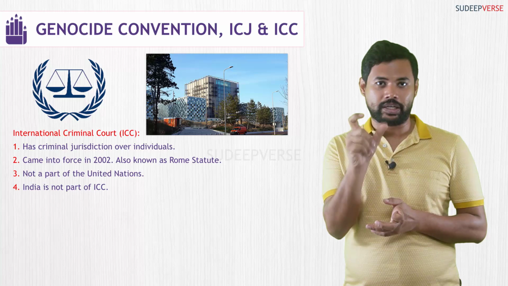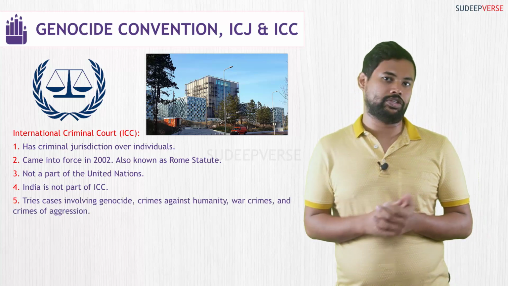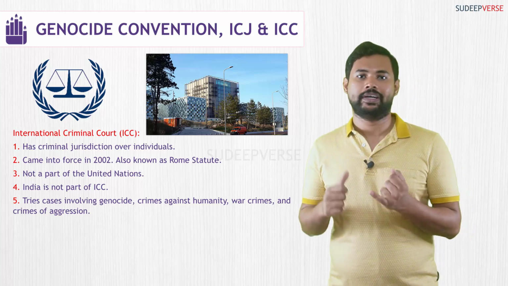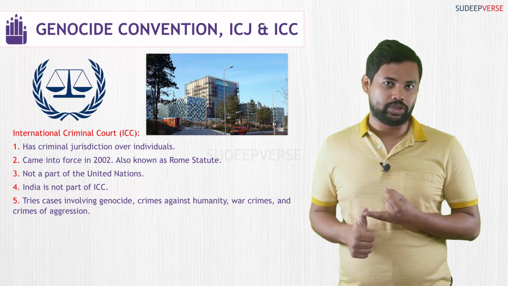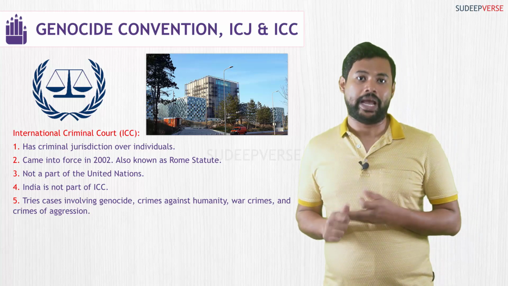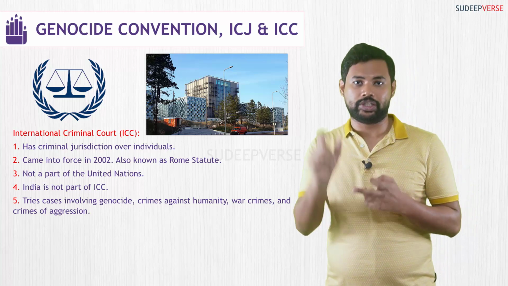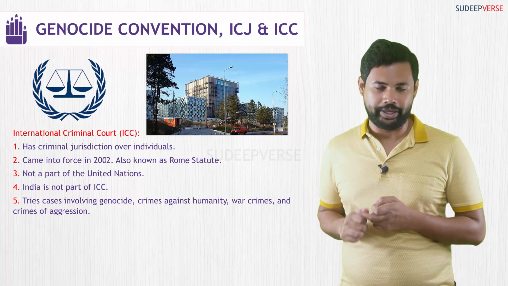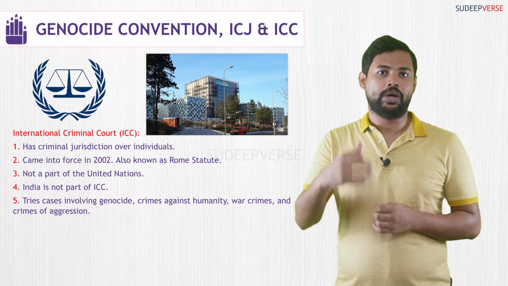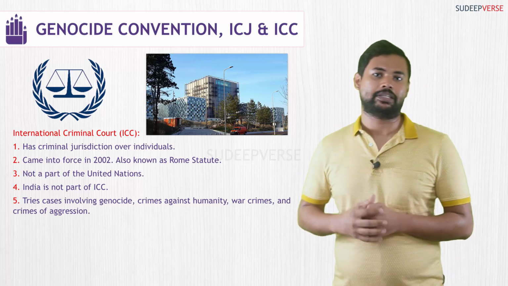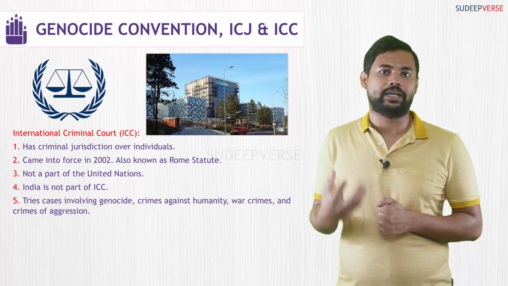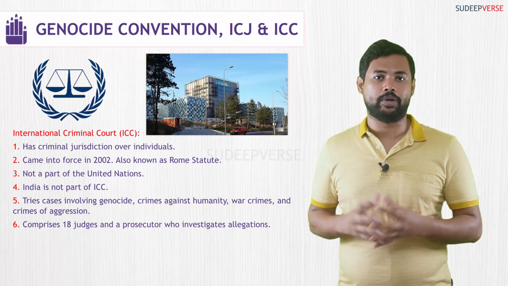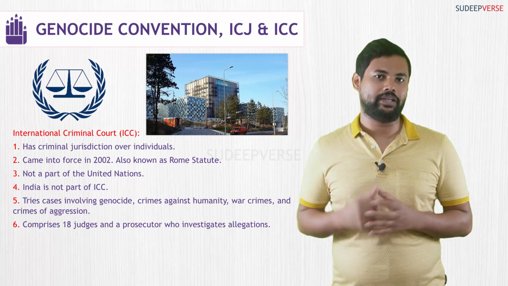Now, this International Criminal Court tries criminal cases of individuals who are alleged of commission of crimes against humanity, genocide, crimes of aggression, and war crimes. The crime of aggression was a new reason that was added in the statute in 2018. Okay, so these are the broad 4 reasons why an individual can be tried in the International Criminal Court. Now, this International Criminal Court also has 18 judges with a 9-year term.